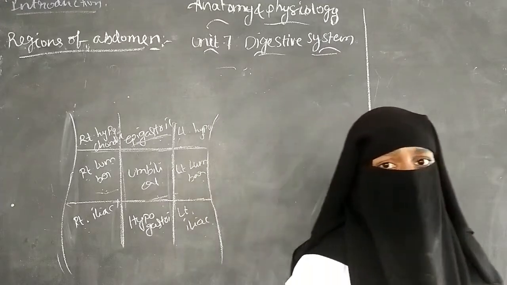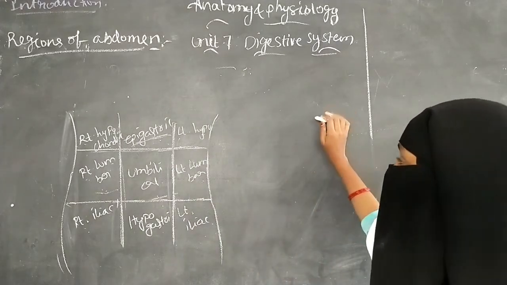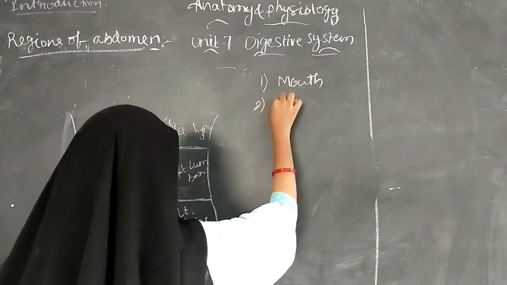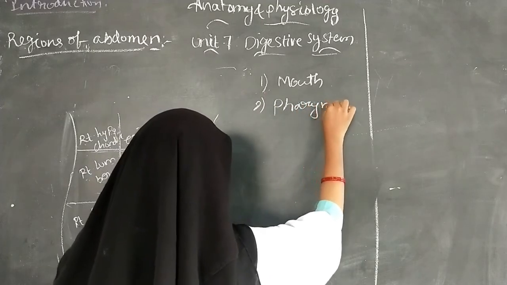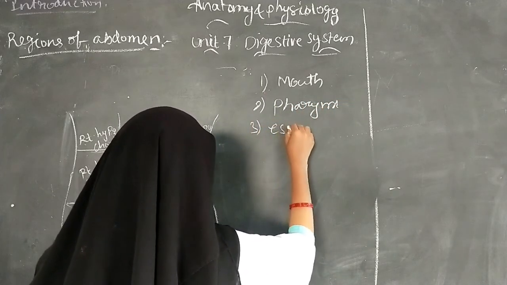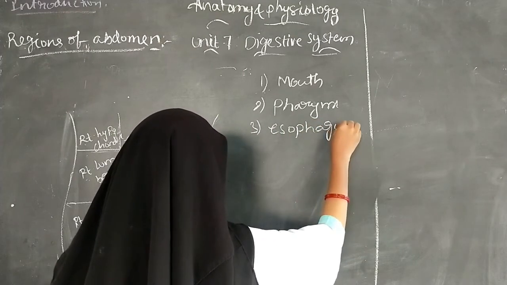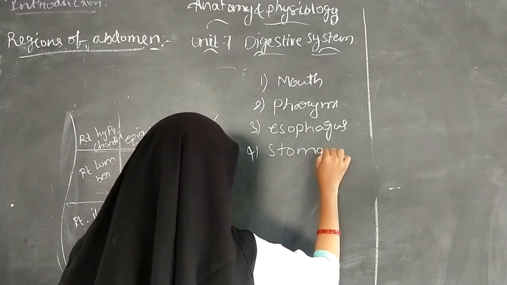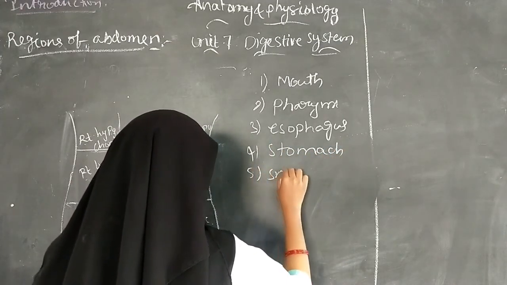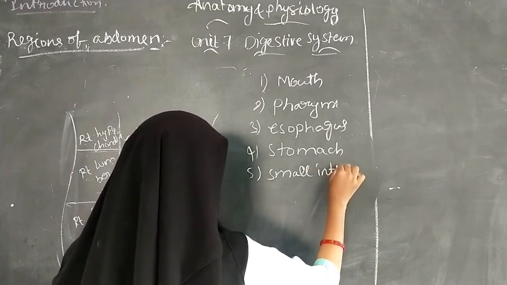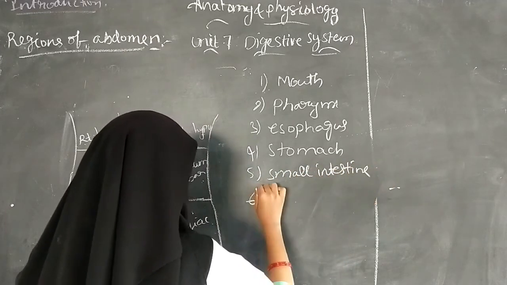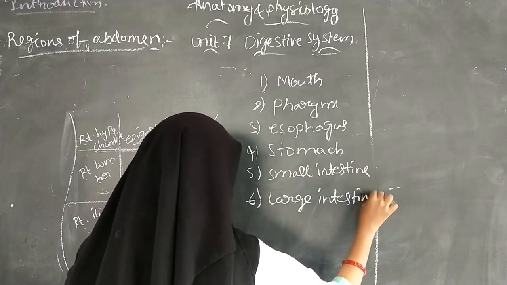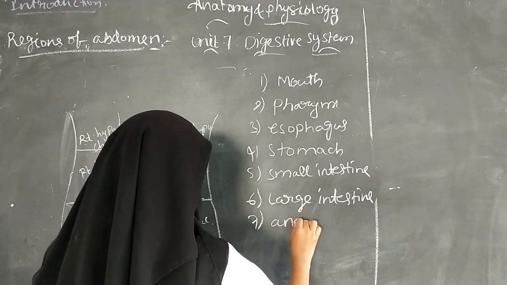The parts of the digestive system include the mouth, pharynx, esophagus, stomach, small intestine, large intestine, and anal canal.